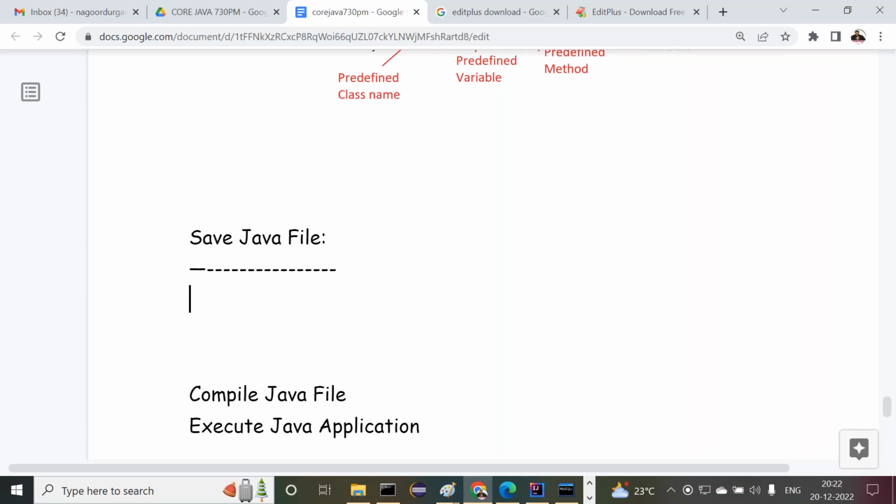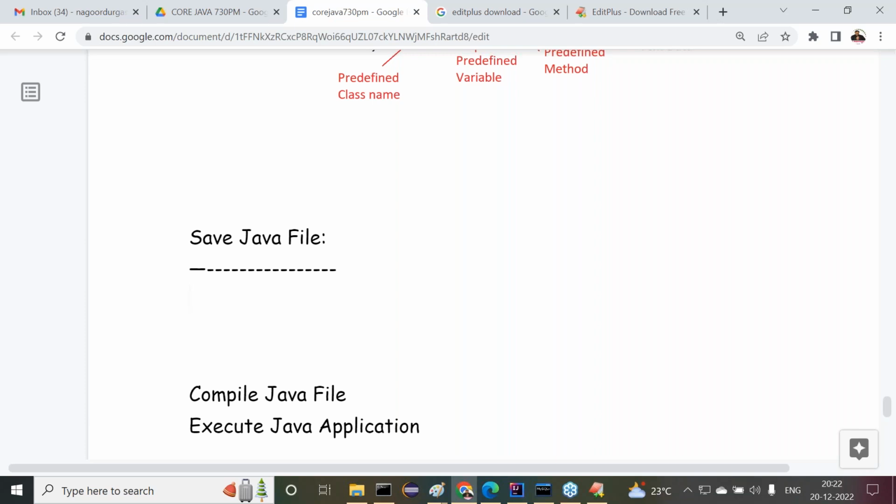It is a mandatory condition. In the case that no public class is available in my Java file, if no public class exists in my Java file, then it is possible to save the Java file with any name, like abc.java or xyz.java. With any name, we can save the Java file.